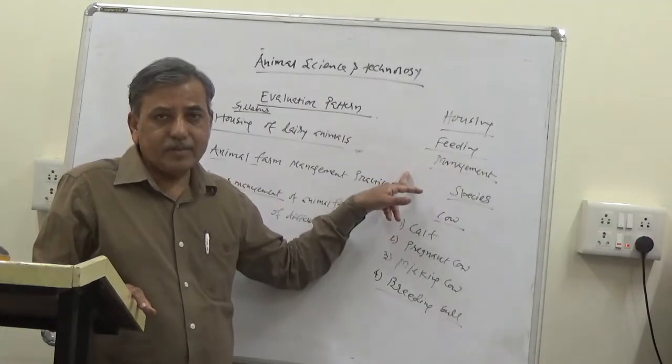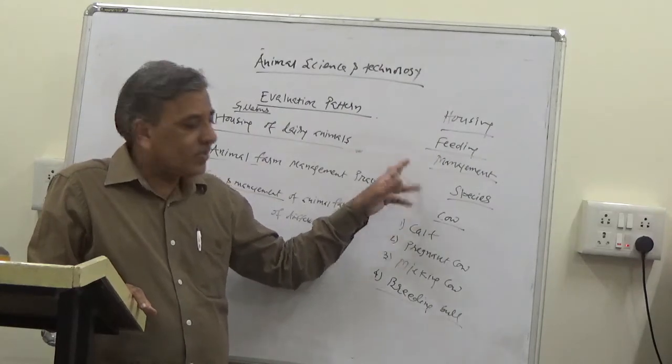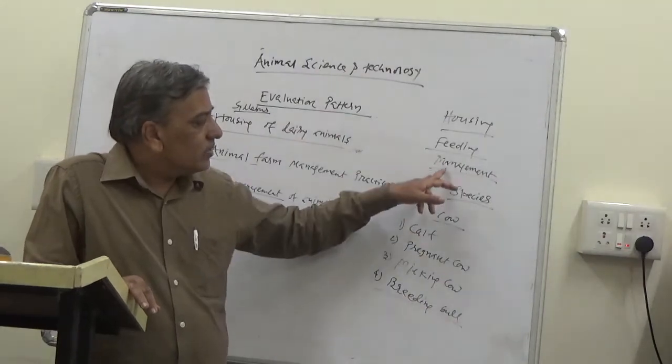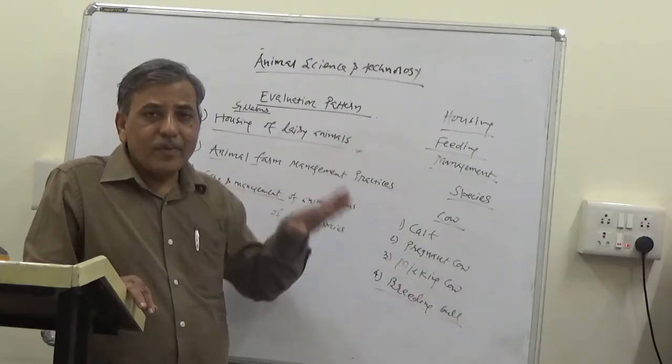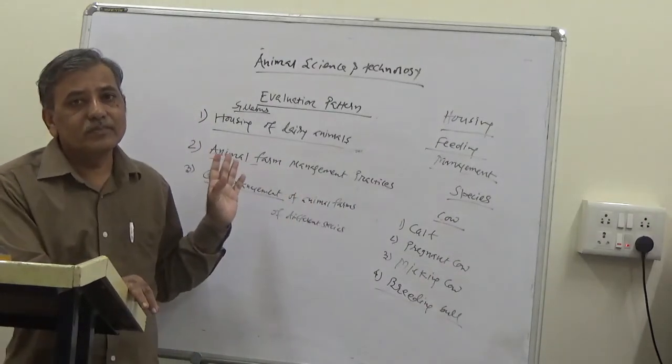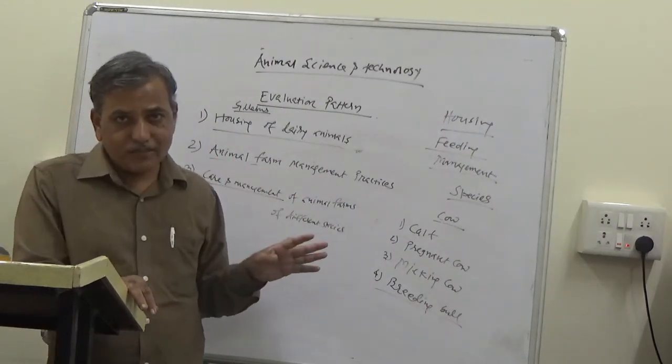And the last one is management. That we have studied. There are different routine management practices carried out at the farm. Whichever are applicable to a particular class of animal, that we are going to carry out with that class of animal.